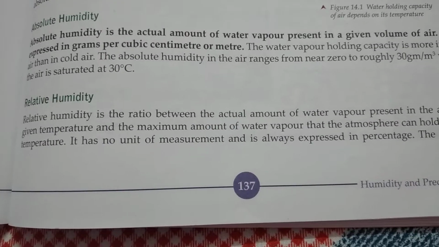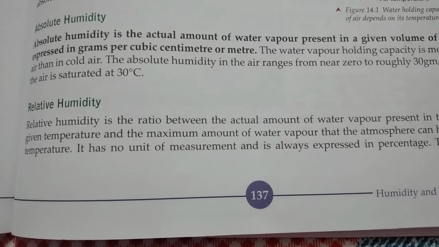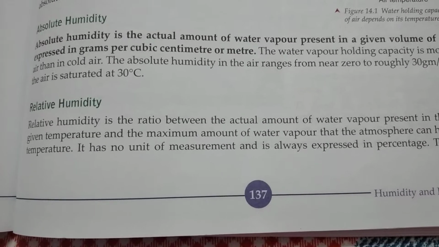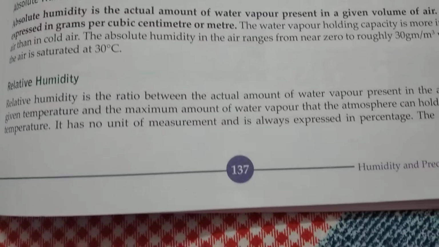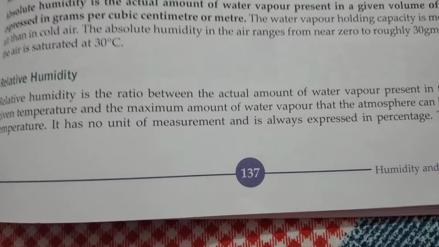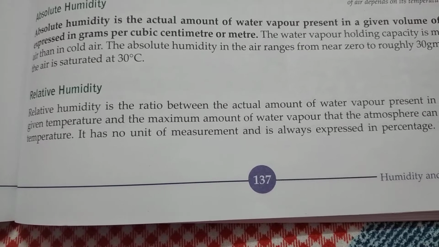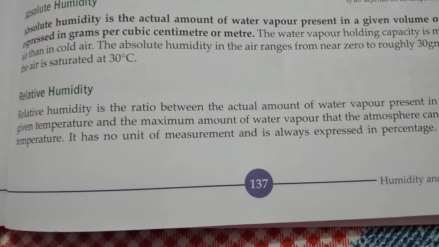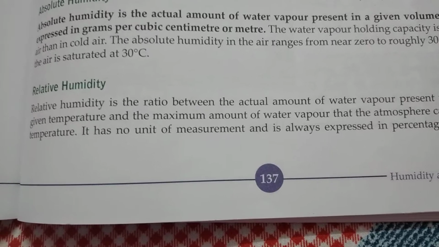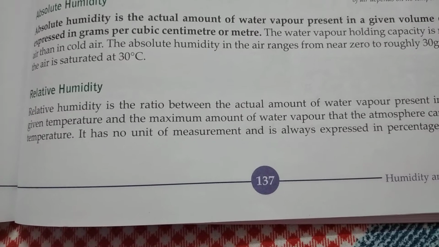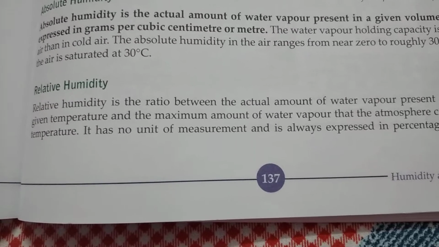But relative humidity is expressed in the form of a ratio or percentage. So that is why relative humidity has no unit. It is always expressed in percentage. Now what is relative humidity? Relative humidity is nothing but, at a given temperature in a specific amount of air, the ratio between the water vapor actually present and the amount of water vapor that air mass can absorb. This ratio is called the relative humidity.